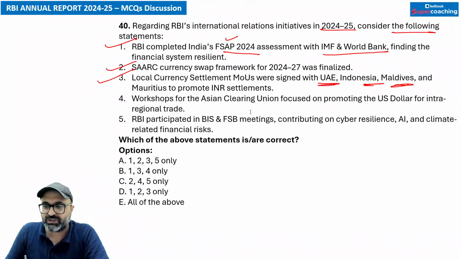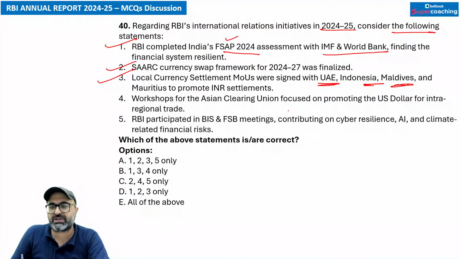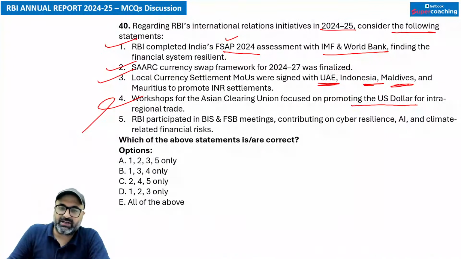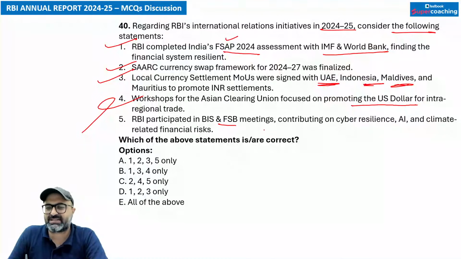Workshops for Asian Clearing Union focused on promoting US dollars for intra-regional trade. नहीं सर, इसका फायदा क्या? Workshop for Asian Clearing Union is basically focusing on using the domestic currencies, not the US dollars. RBI participated in BIS as well as FSB meetings, contributing on cyber resilience, AI, climate-related financial risk. That is correct. तो RBI ने participate किया है.